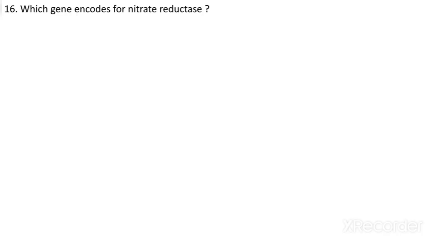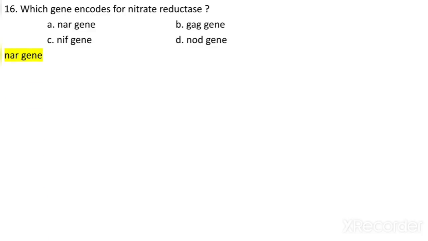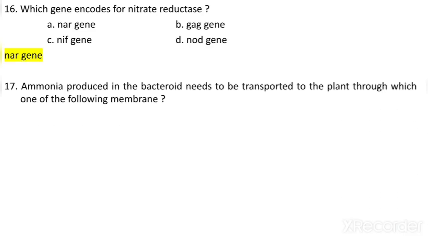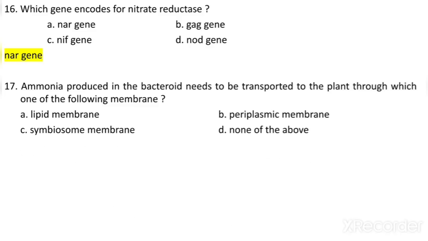Which gene encodes for nitrate reductase? NAR gene, GAG gene, NIF gene, or NOD gene. So here the NAR gene is responsible for nitrate reductase enzyme synthesis. Ammonia produced in the bacteroid needs to be transported to the plant through which one of the following membranes? Lipid membrane, periplasmic membrane, symbiosome membrane, or none of the above. So the answer is symbiosome membrane.